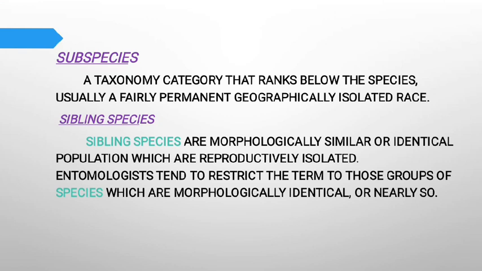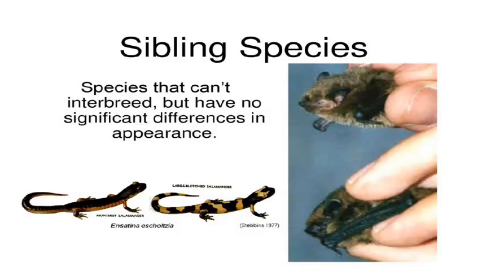Next point is subspecies. Subspecies are geographically isolated, differ morphologically, and do not exhibit any reproductive isolation. Next point is sibling species. Sibling species are morphologically identical but reproductively isolated. In other words, these are pairs of groups that are morphologically identical but reproductively isolated. Sibling species cannot interbreed but have no significant differences in appearance.